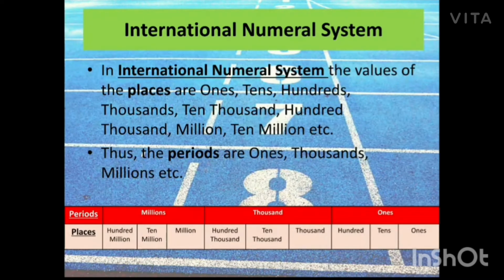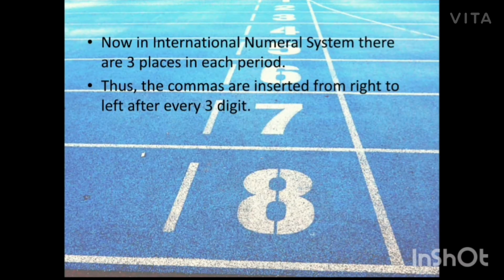So here you can see again in the place value chart that from the right hand side the periods are ones, thousands, millions, and under them the places are ones, tens, hundreds, that comes under ones, thousand, 10,000, 100,000, they come under thousand, million, 10 million, 100 million comes under millions. Now here in international numeral system, you observe there are 3 places in each period.